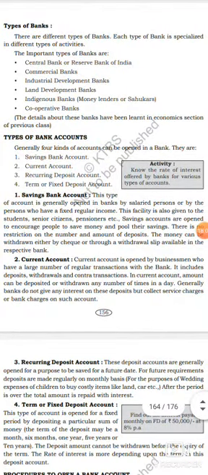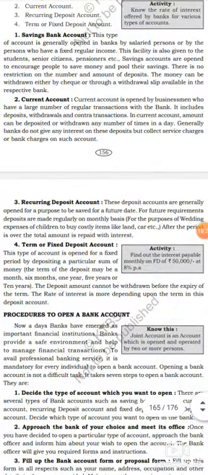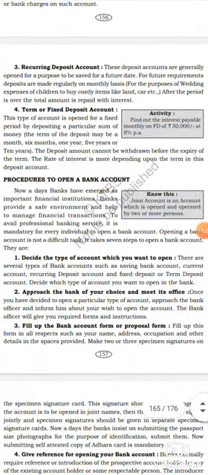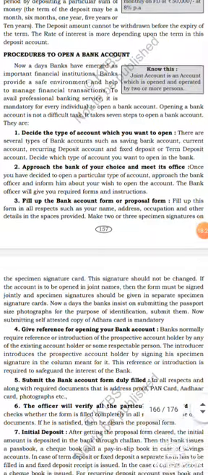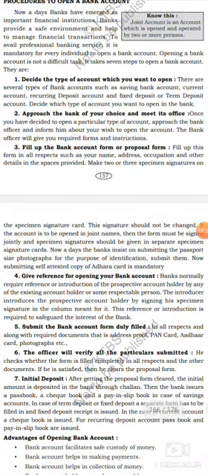Then in today's class we learned types of bank accounts. Every bank has only 4 types of account: savings bank account, current account, recurring deposit account, and term or fixed deposit account. And to open a bank account we need to follow 7 steps. They are: decide the type of account which you want to open.